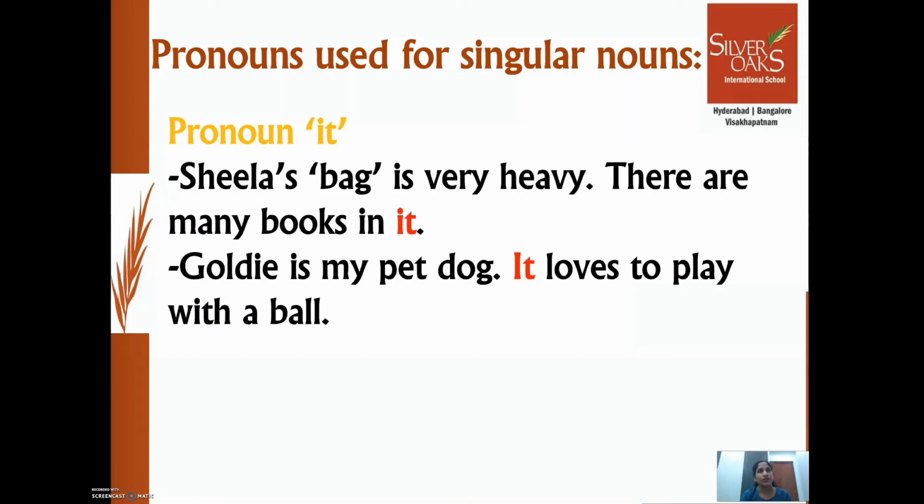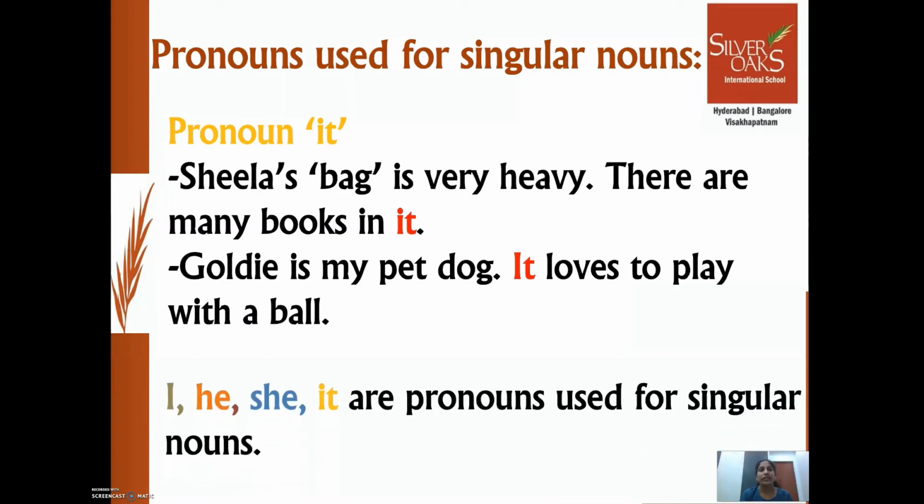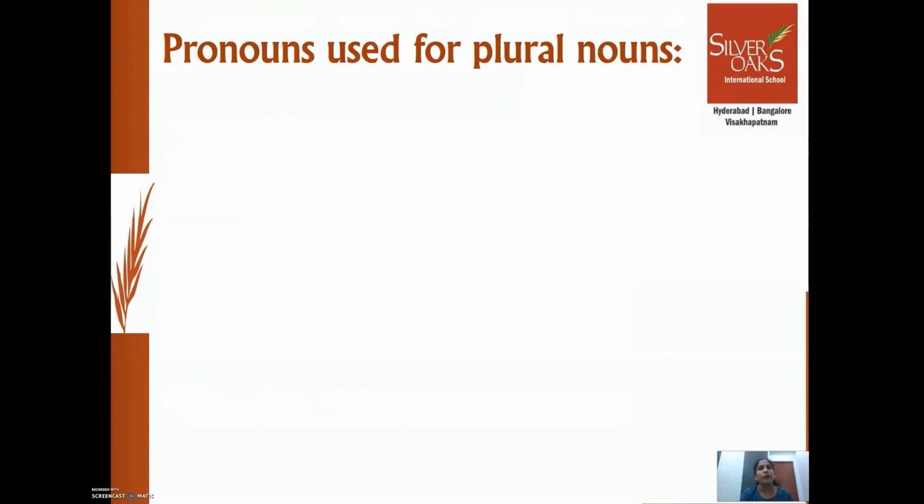So in place of dog, an animal, which is a noun, we used a pronoun it. So it is used instead of a naming word of a thing or an animal, and it's used only for singular nouns. So the pronouns I, he, she, it are used instead of singular nouns. Now, let's talk about pronouns which are used instead of plural nouns. Pronouns they and we are used instead of plural nouns.